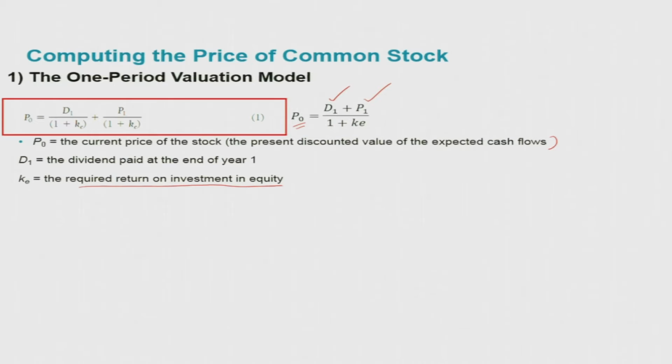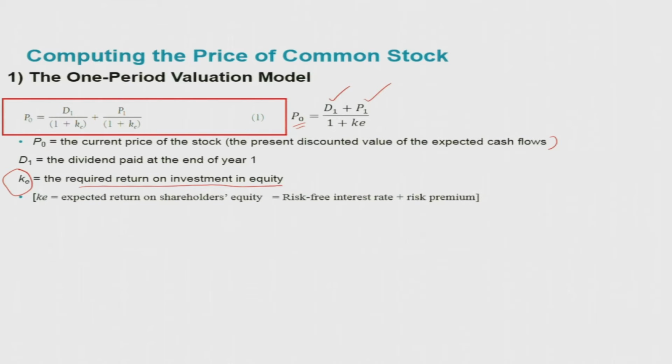This is actually determined by so many other factors. What is your return on alternative investment? For example, investment in a bond. Suppose you are getting 10% interest income from investing in a bond. That is going to influence your KE, the required return on investment in equity. Obviously you need to get more than that, right? Because investment in equity involves more risk as compared to investment in a bond. So this is the required return on investment in equity.